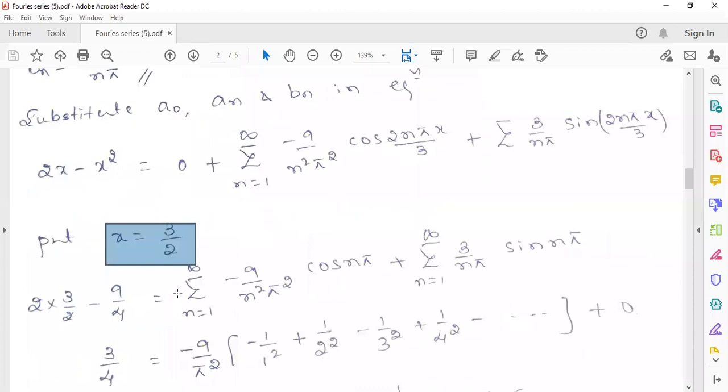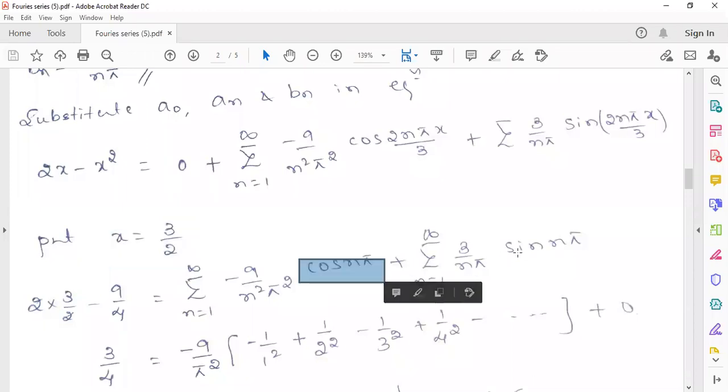If you put x equals 3 by 2, it will become 2 into 3 by 2 minus 9 by 4, which equals minus 9 by n square pi square into... If you put x equals 3 by 2, 2 by 3 will get cancelled with 3 by 2. The remaining thing will become only cos n pi. And here it will become sin n pi. The sin n pi value is 0, so this summation will vanish.